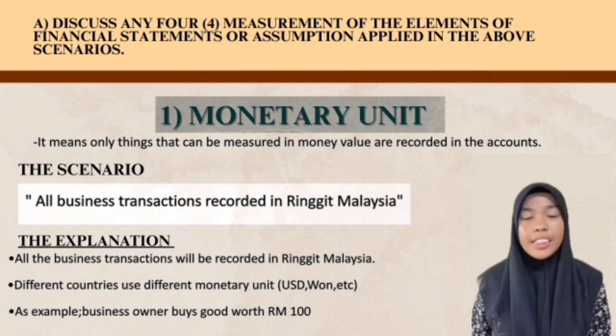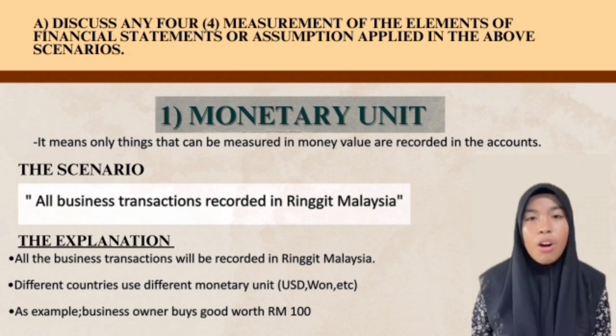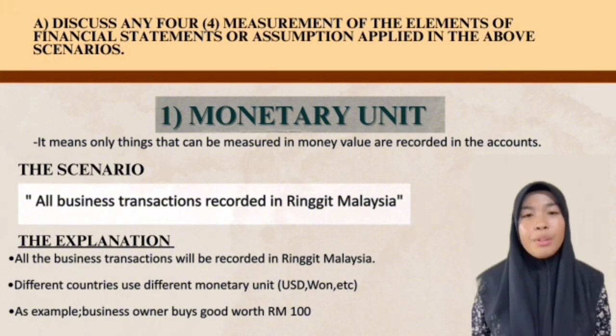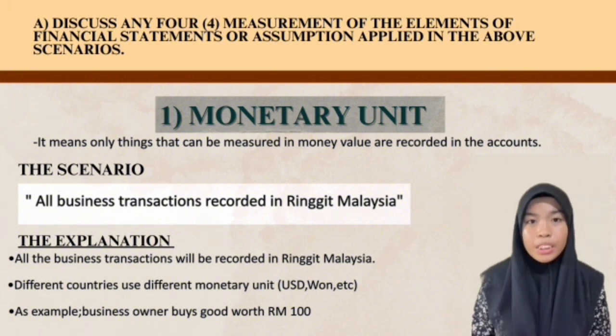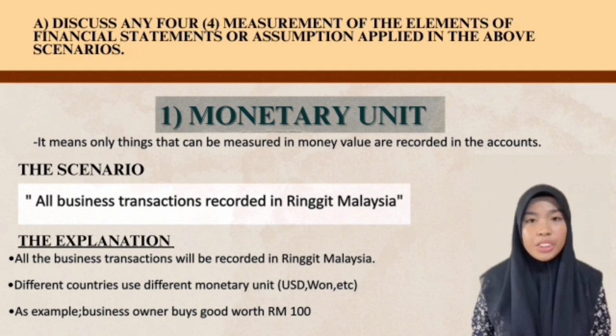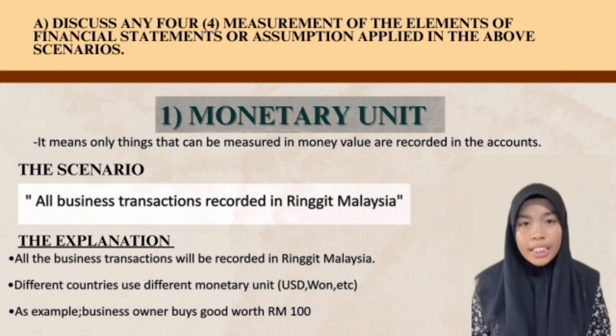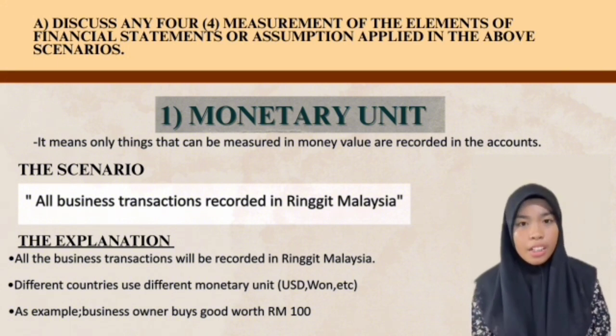A. Discuss any four measurements of elements of financial statements or assumptions applied in the above scenarios. The first element of financial statements or assumptions applied in the above scenarios is monetary unit. Monetary unit means only things that can be measured in money value are recorded in the accounts.